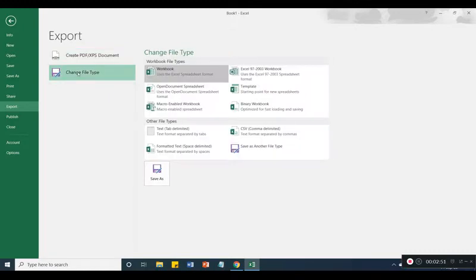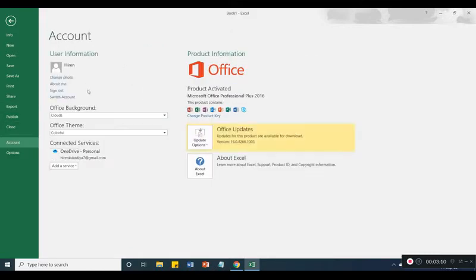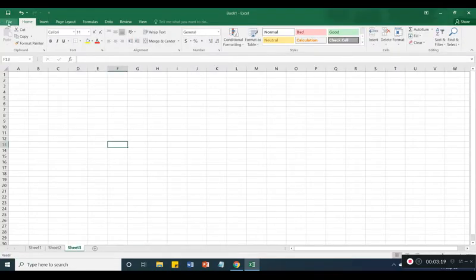Change the type of file. You can see these are Excel files, but if you want to change to a different format, like CSV format or any other format, such as text format, you can change the Excel format from here. And from account, here you can see your product activation, office background, and you can change images. So these are the basic information about the file section.